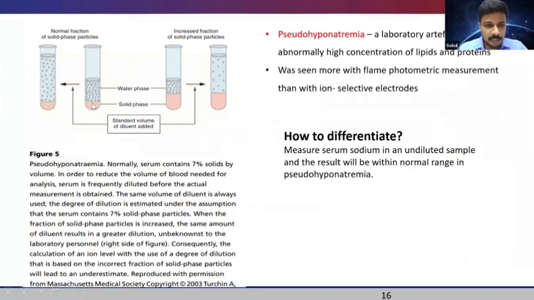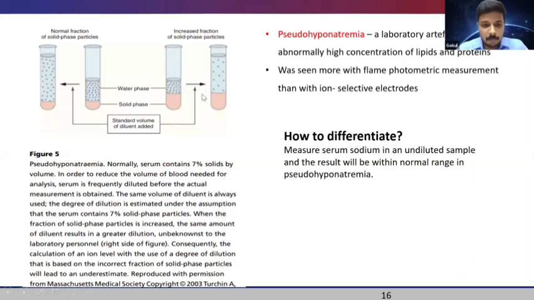what happens is that the serum contains 7% solids by volume. But if due to some reason the concentration of the solid phase increases by more than 7%, this estimation of serum sodium goes wrong, because basically dilution of the serum is involved in the process. In this condition, a standard volume of diluent is added because the lab technician does not know whether there is hyperproteinemia or not.